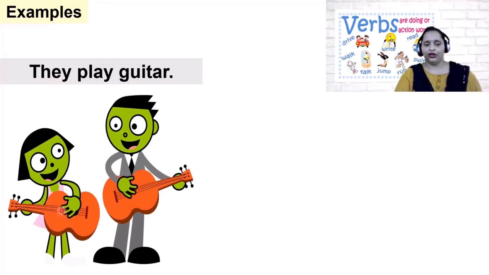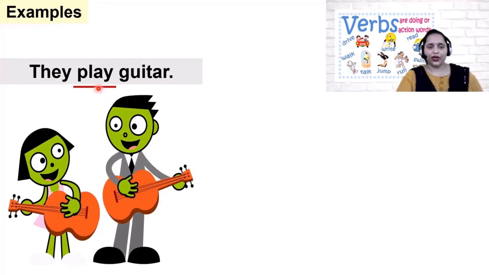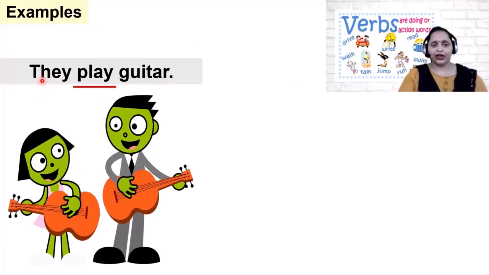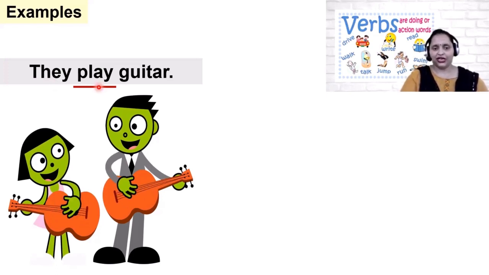Here you can see the word they is a plural pronoun. So what are they doing? Identify the action which is performed by these two. The action performed by these two is playing guitar. So here the action word or verb is play. You can see that the pronoun is in plural form, so we have not changed the verb form. We have left it like this only. No form of the verb has been changed.